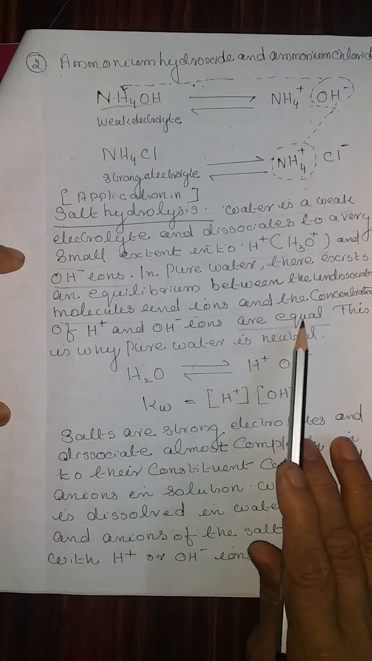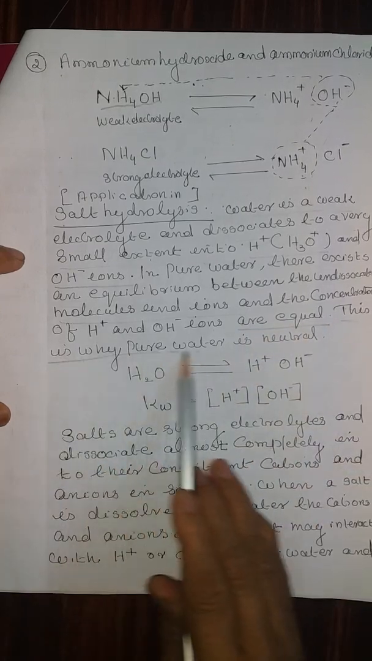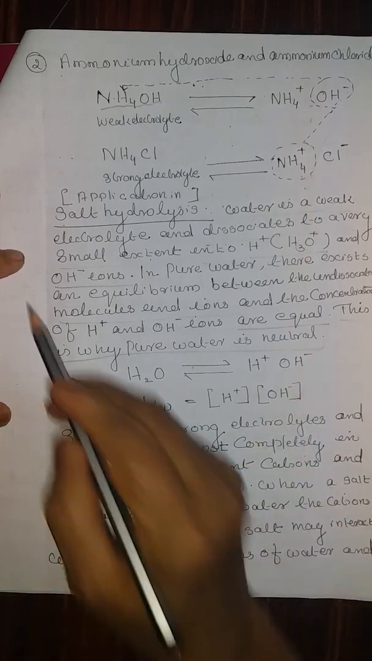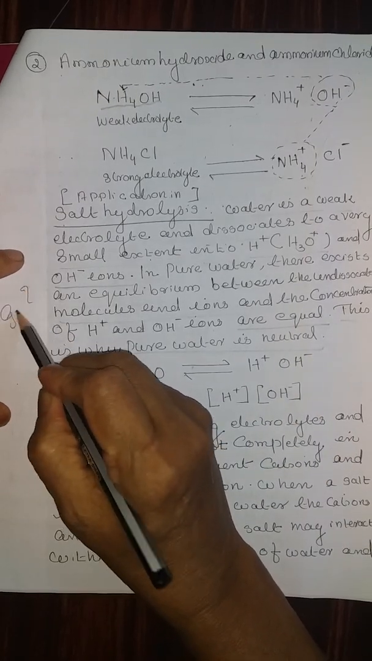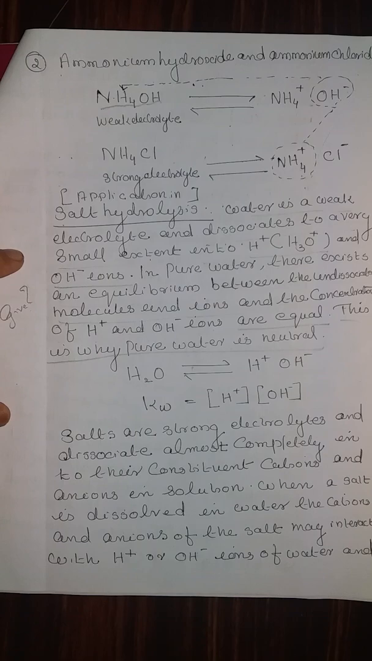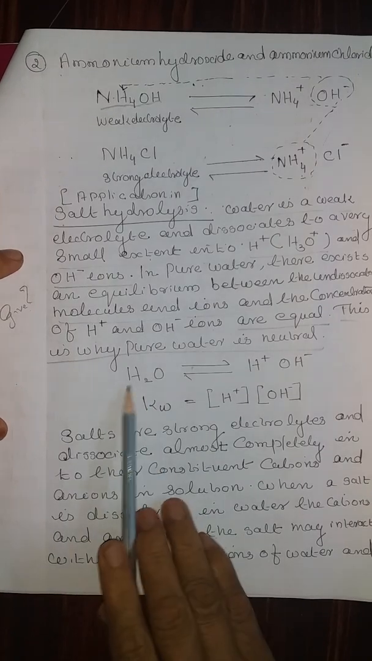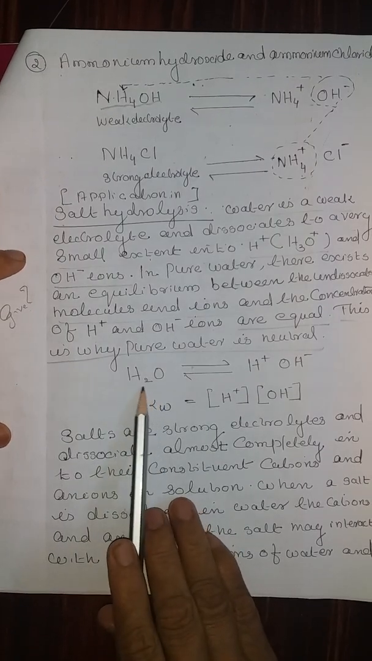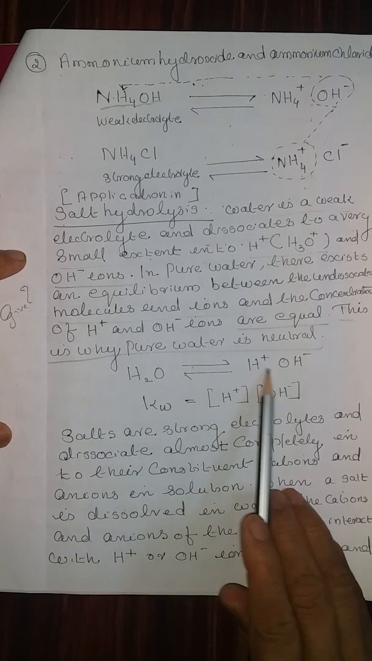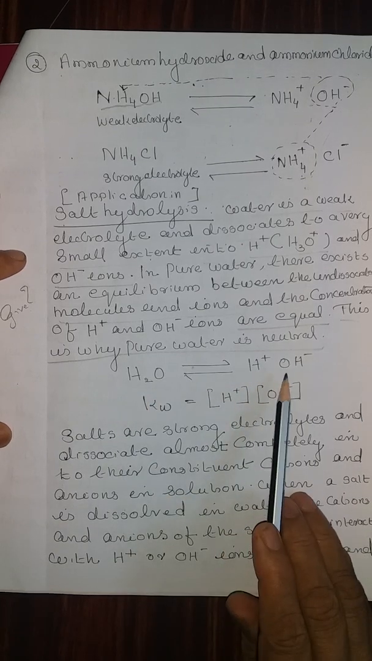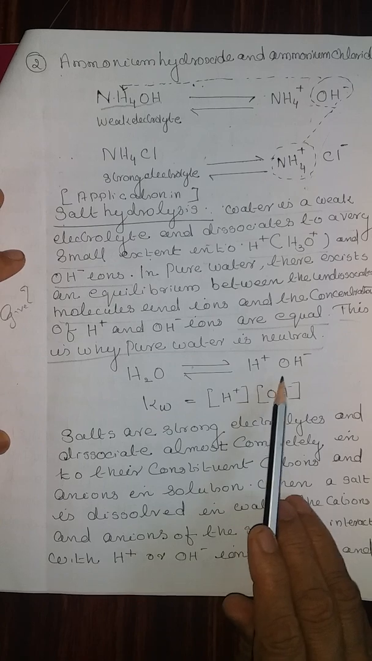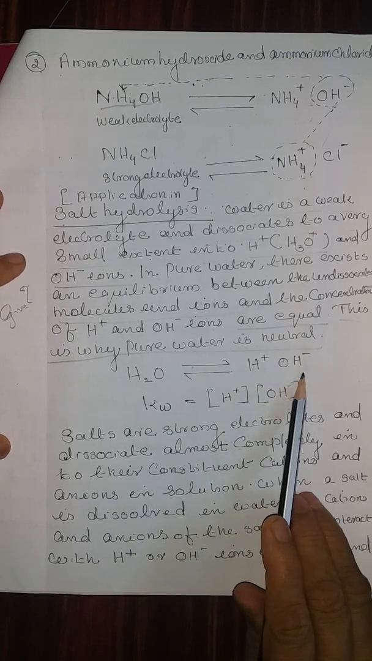This is why pure water is said to be neutral. Give reason question: why is pure water said to be neutral? In equation form, we can say that water ionizes into H plus and OH minus. The H plus ions and OH minus ions are equal.